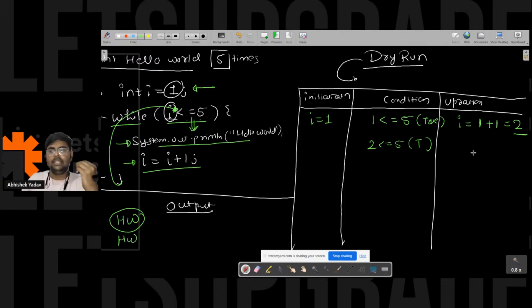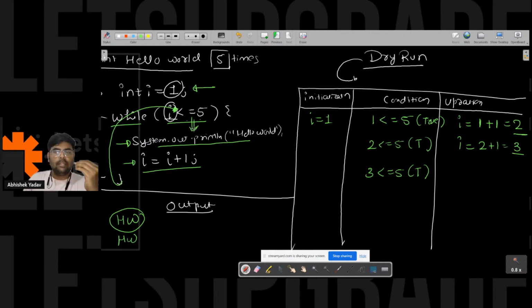After that, you will update the value of i. The current value of i is 2, plus 1 is 3 here, right? After updating the value of i, you will again go to the condition part and check the condition. The updated value of i is 3. 3 is less than equal to 5. Condition is true.